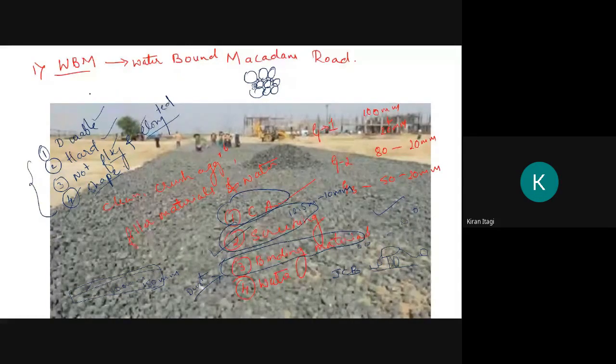I will explain the construction procedure also, but the materials required are coarse aggregate, screenings, binding material, and water. We will apply water and compact. The aggregate should be durable, hard, not flaky or too elongated. It should have good shapes. Screenings are used for filling the voids, and the size will vary from 12.5 mm to 10 mm. Binding materials may be dust, gravel or moram.